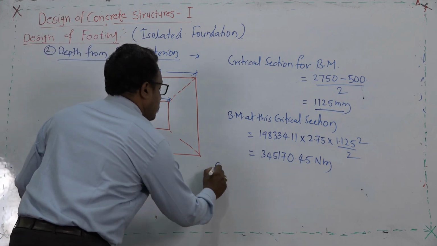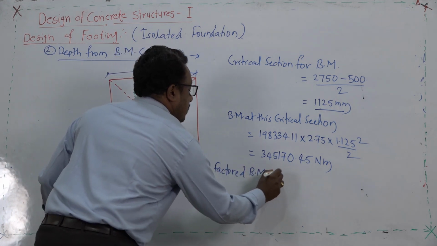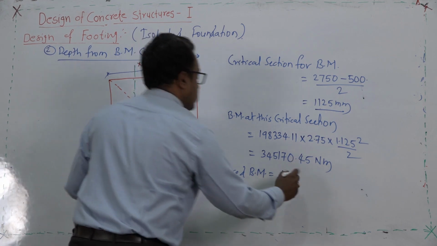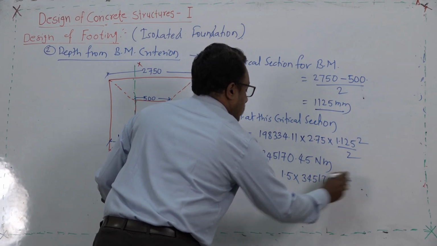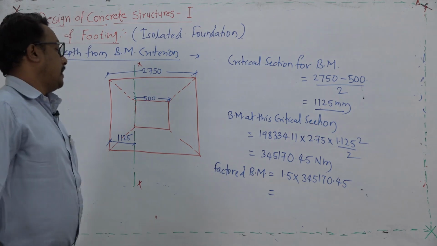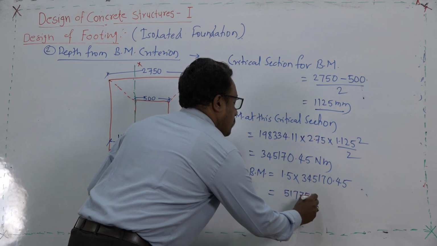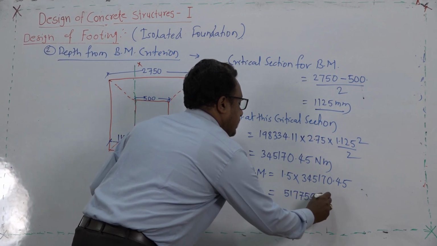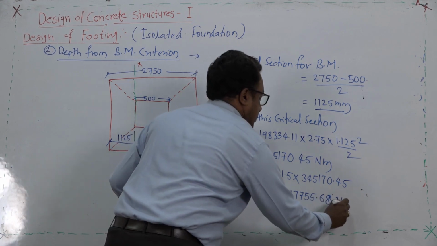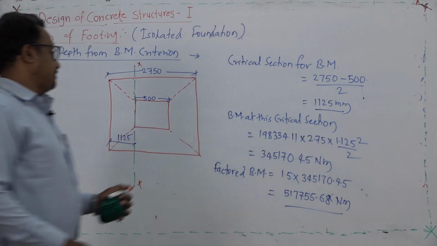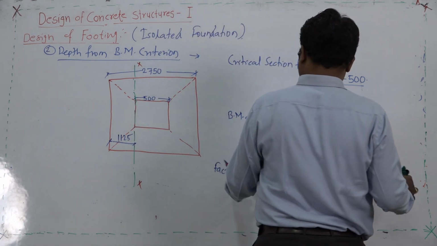Then we will consider the factored bending moment, that will obviously be 1.5 times of this. So, 34517.45, how much is it? 517755.68 Newton meter. So, this is the factored bending moment.